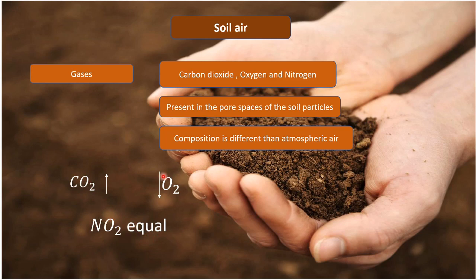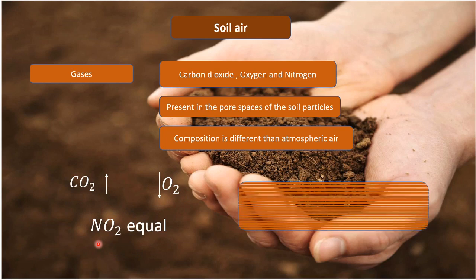This is in comparison to atmospheric air, where the carbon dioxide level is low, the oxygen level is higher, but the nitrogen level is equal in atmospheric air and soil air. So in soil air, carbon dioxide is higher, oxygen is lower, and nitrogen is equal to the atmospheric nitrogen content.